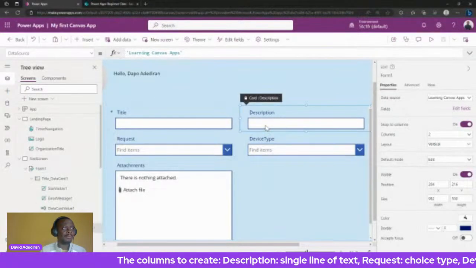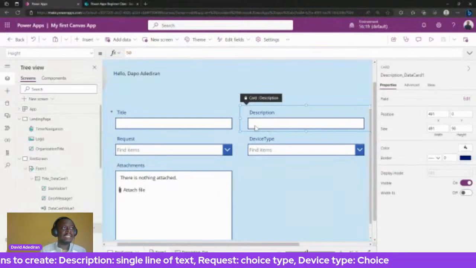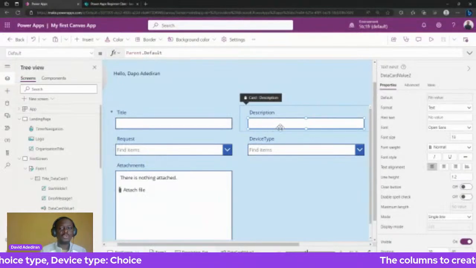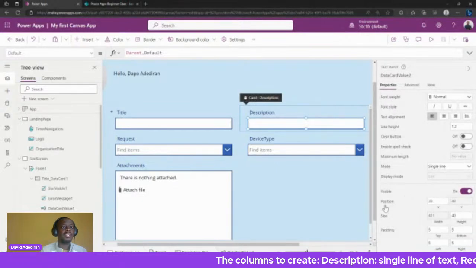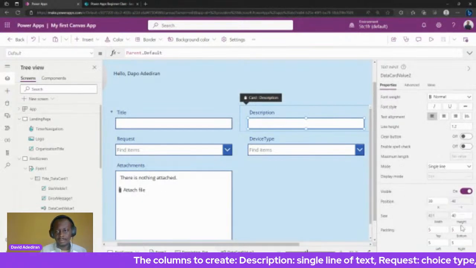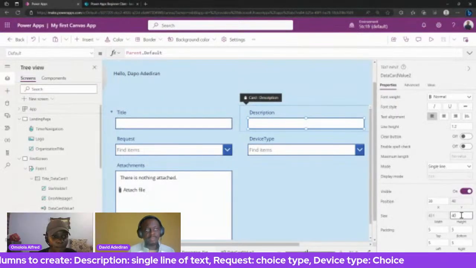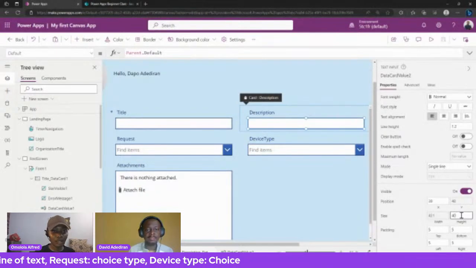Now let's look at description. Description is a bit small because the user might want to write longer text. So what we can do is come down to the height part of this control. Currently it's at 40, so that tells us it's about 40. Hold on a minute, David.